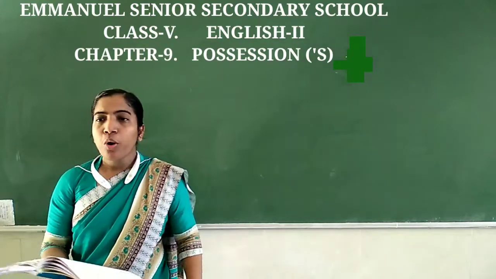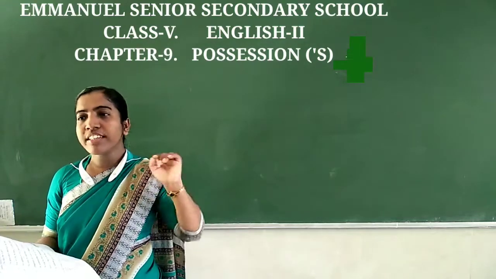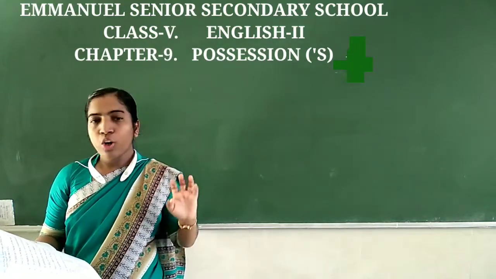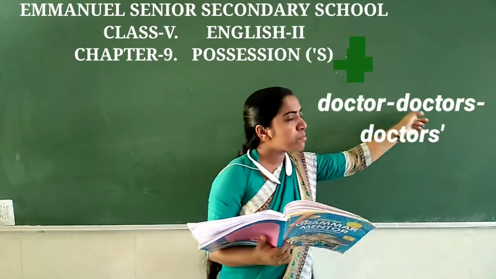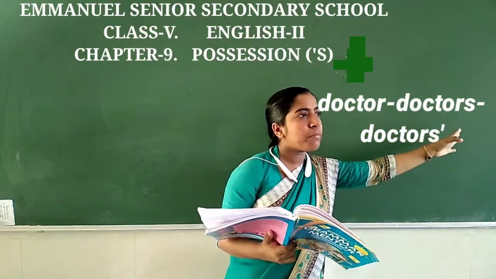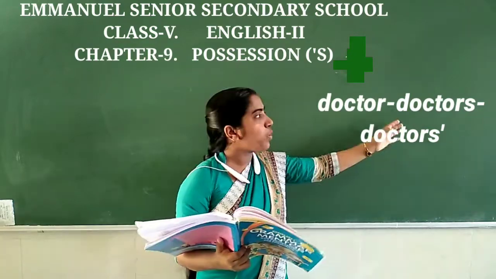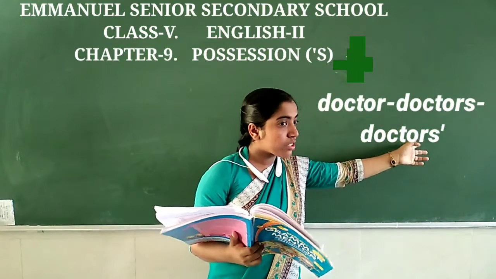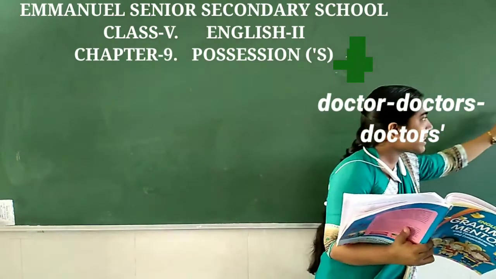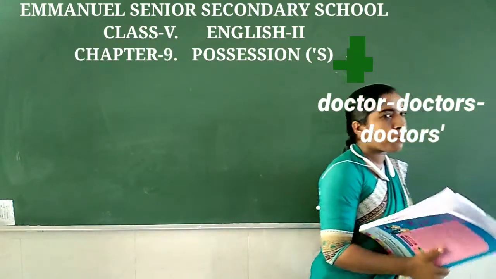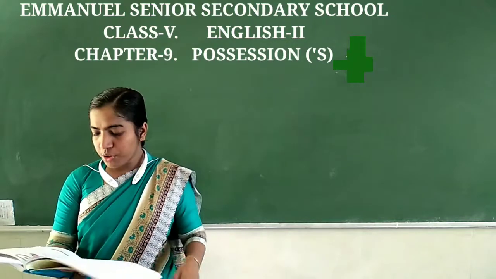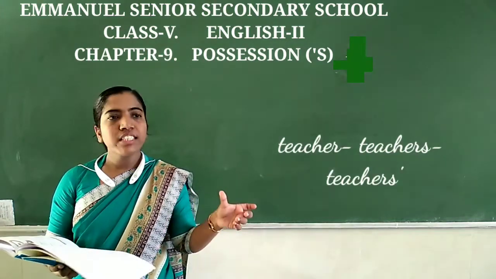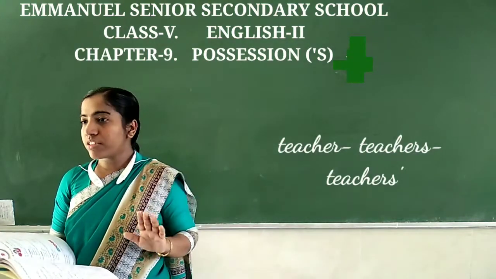Okay, so if a plural noun ends in S, for example, doctor is singular, doctors is plural, तो इसका possessive noun कैसे बनेगा? What will be the possessive noun of doctors? Doctors लिख के सिर्फ आपको apostrophe लगाना है. Okay, is that clear everyone? Okay, next, teacher singular, teachers.